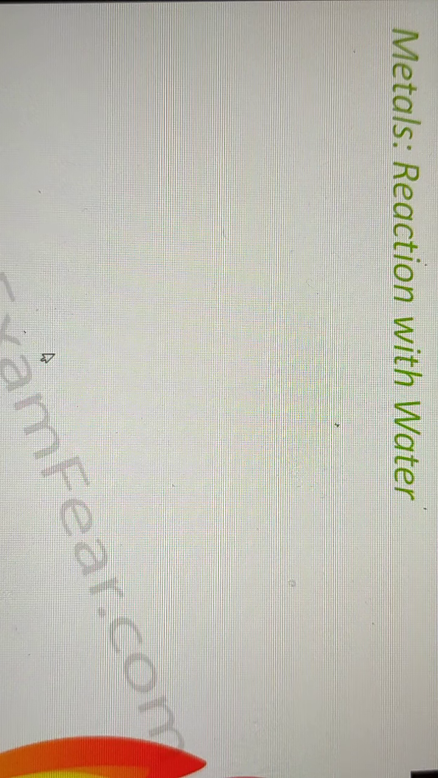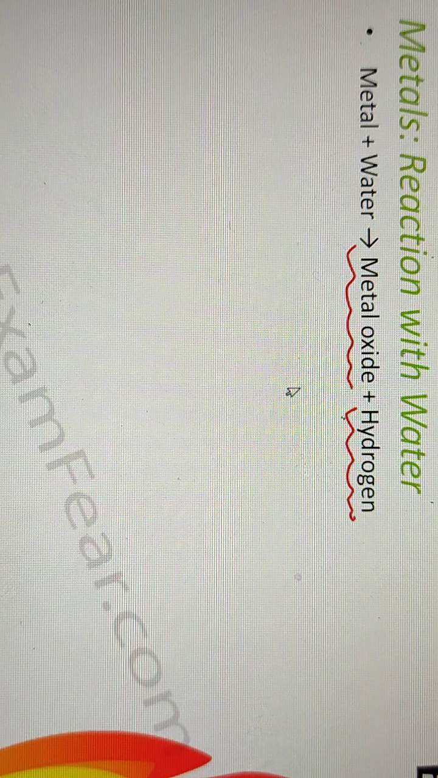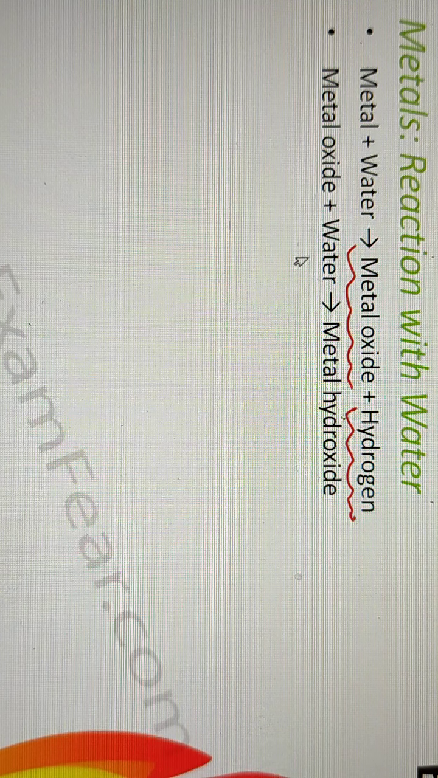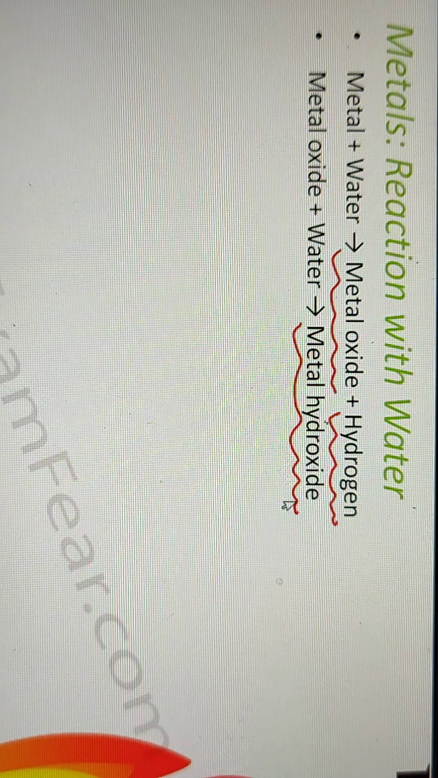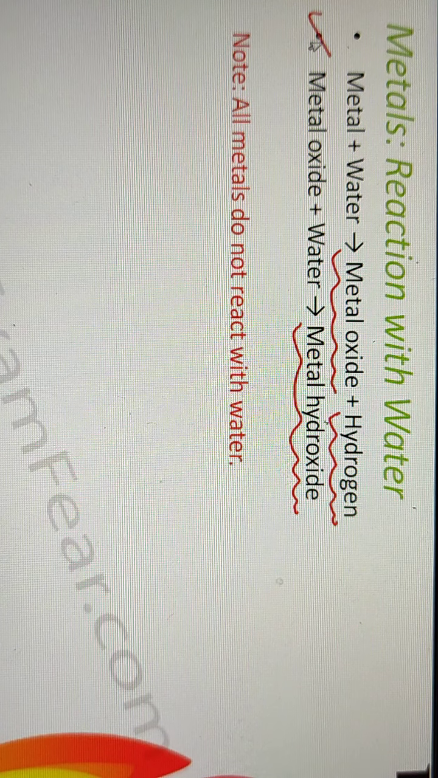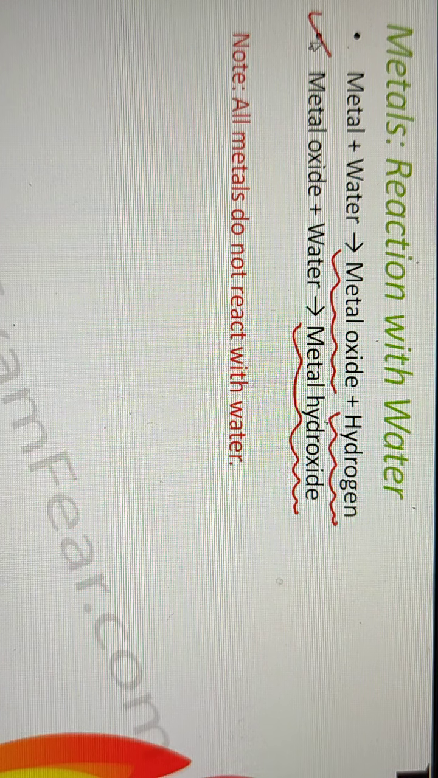Now we see how the metals react with water. In normal condition, when a metal reacts with water, it forms metal oxide plus hydrogen. These metal oxides can further combine with water to form metal hydroxide. So by the end you will get the metal hydroxide. But an important point to note is that not all metals react with water. It is not necessary that every metal reacts with water. So here we will talk about some of the metals which react with water.